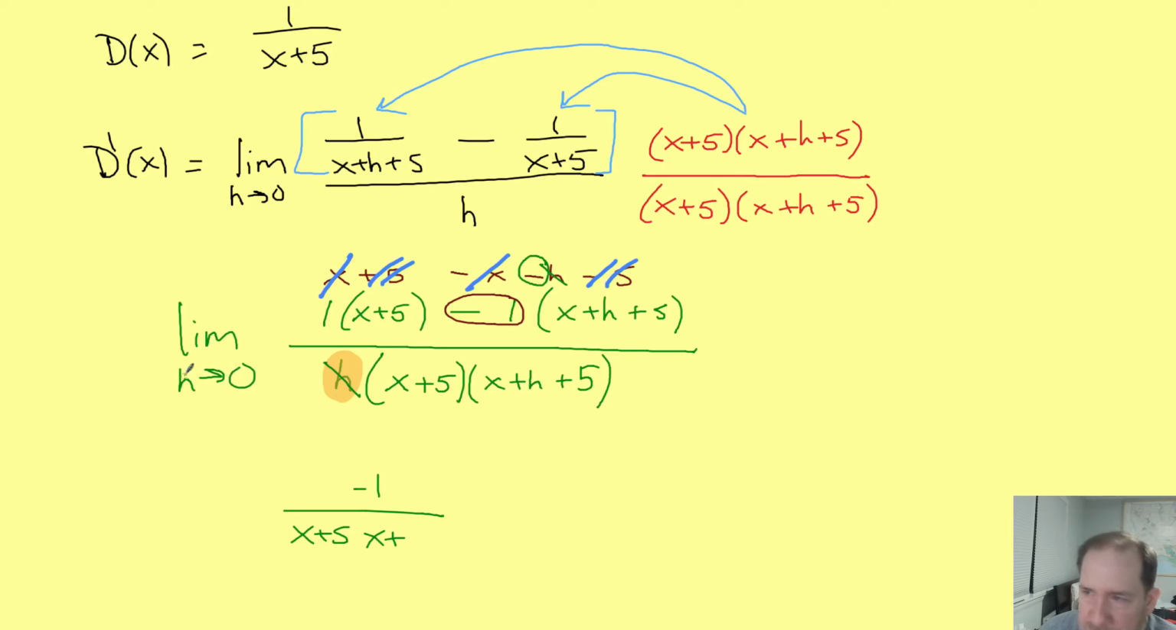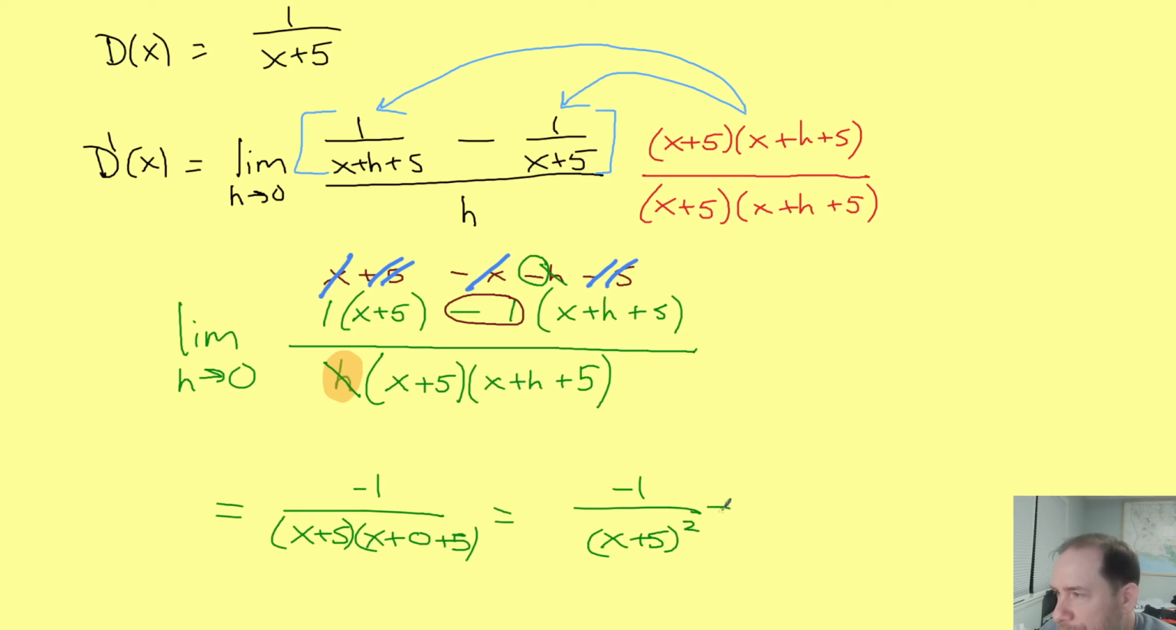And by the way, we're going to let h be 0. So this is actually x plus 0 plus 5, which is, of course, just x plus 5. So really what we have is -1 over x plus 5 squared. And that's the formula for our derivative. So this is d prime. So this formula is all good.